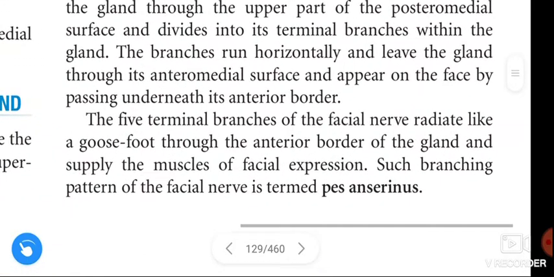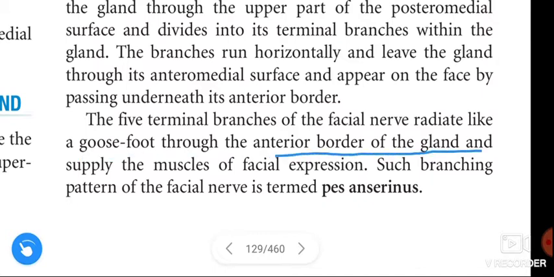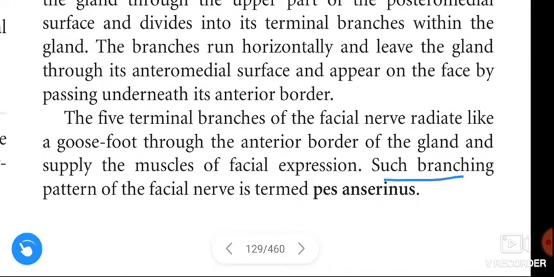Next, the five terminal branches of the facial nerve radiate like a goose foot through the anterior border of the gland and supply the muscles of facial expression. Such a branching pattern of the facial nerve is termed pes anserinus.